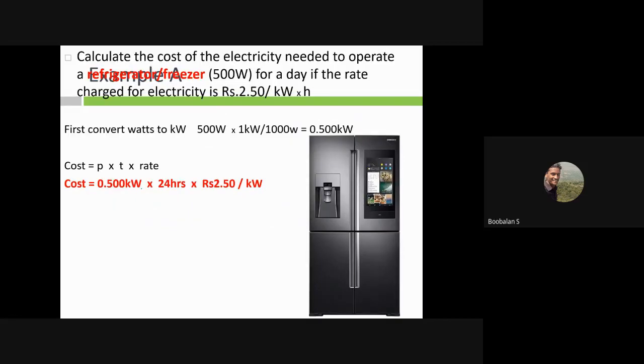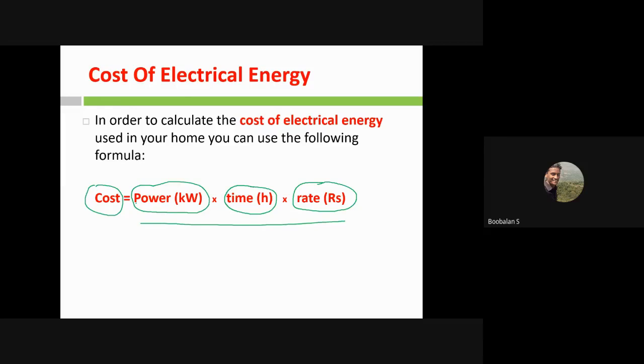If you have a refrigerator in your home, that refrigerator is about 500 watts, right? Inside there is a lighting system and a display system, and at the back end there is a compressor, one more electrical motor running, that is an AC single phase electrical motor. Definitely all these things will cost electrical energy. For example, 500 watts is the maximum energy consumption. So now we have a formula: kilowatts into time, that is duration, into tariff rate. This is a simple electricity calculation, the cost of electricity.